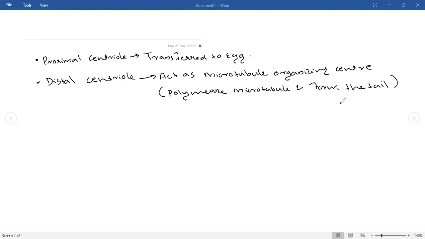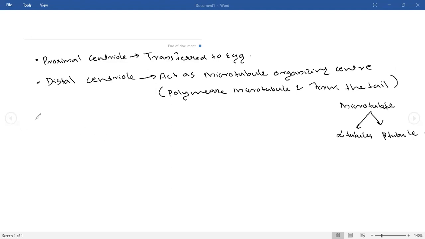If you are looking into a microtubule, the microtubule contains alpha tubules and beta tubules.